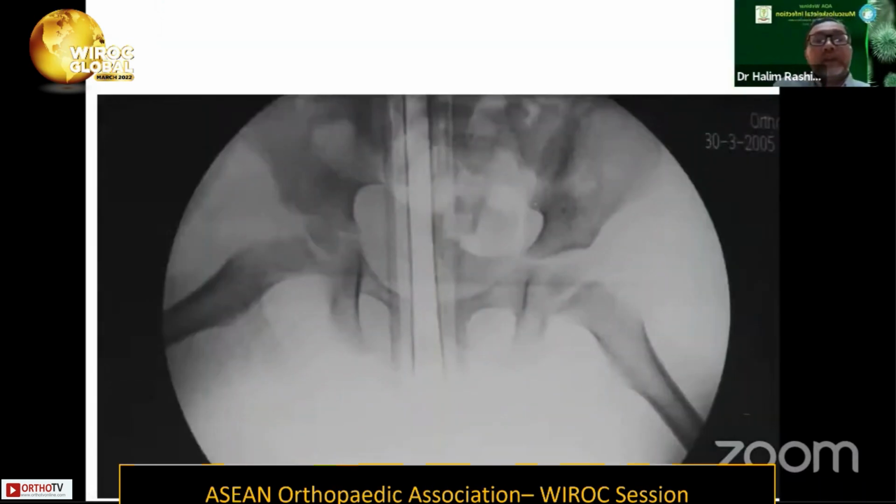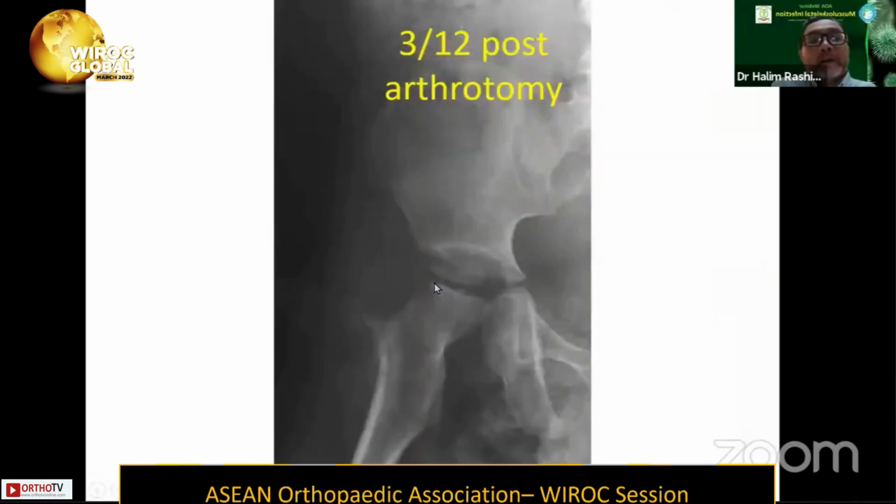So these are the intraoperative image intensifier images to check the stability of the joint after we did the drainage, and you can see the joint space here is much reduced. And this is the X-ray 3 months after arthrotomy. Again, you can see the Shenton's line is broken. Most probably this indicates some damage to the epiphysis.